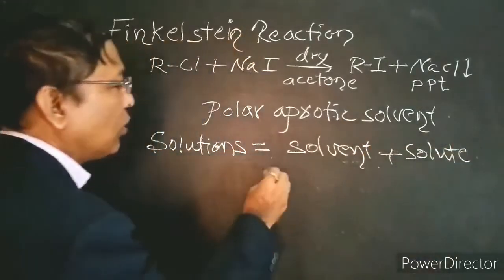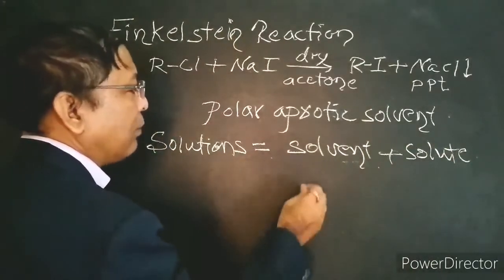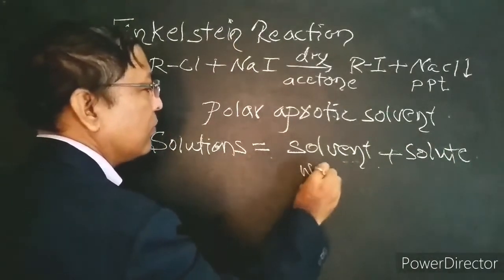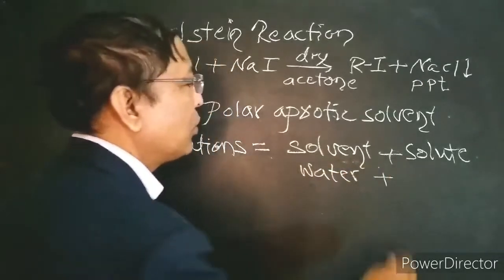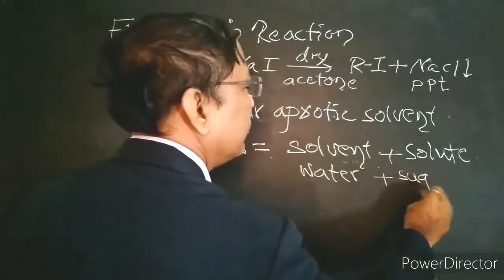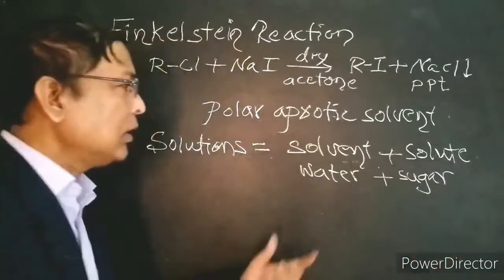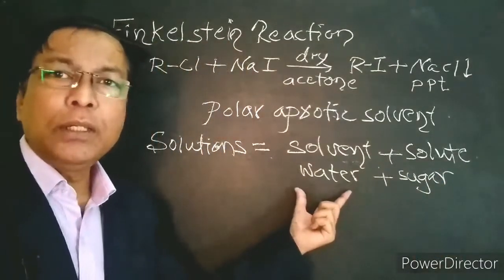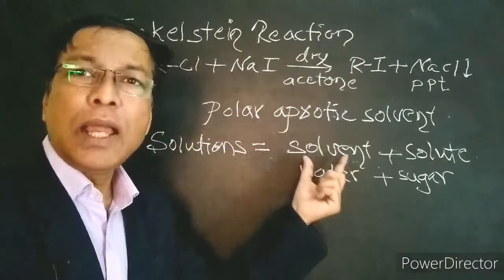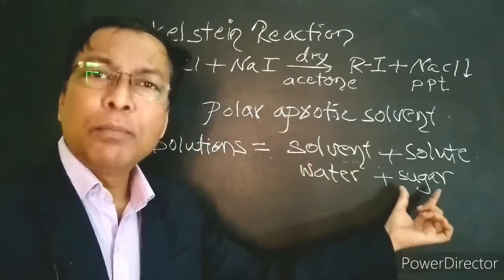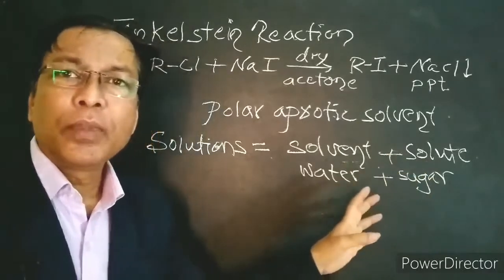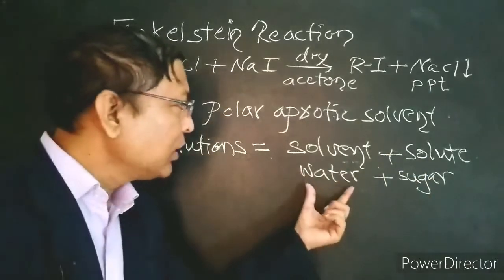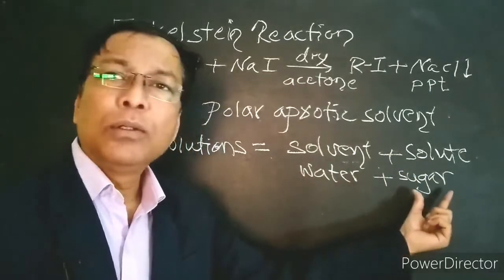What is solvent? For example, if I take water and if I add a small amount of sugar, water is present in large quantity, therefore it is called as solvent, and sugar is present in small amount, it is called as solute. Therefore, this water dissolves sugar.